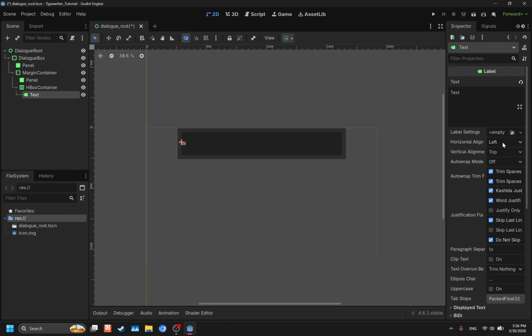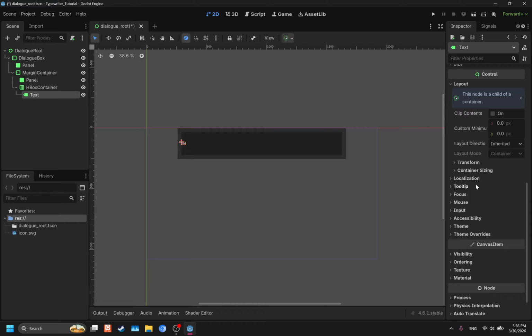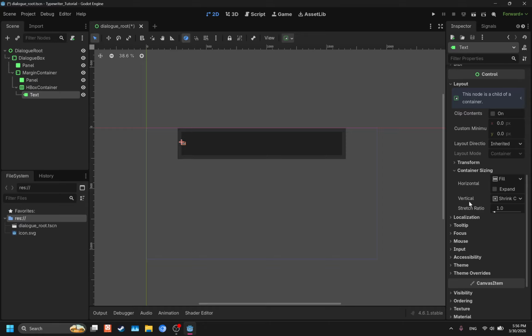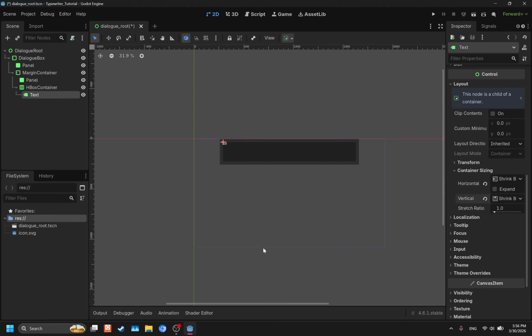So make sure you clicked on the label and that you're at the inspector here. First of all, we're going to go to layout. And then we're going to go to this drop down called container sizing. There are 2 options here. You don't need to worry about stretch ratio. Horizontal and vertical. You go to the drop down there and you click shrink begin for horizontal. Don't worry about the expand checkbox there. And go to vertical and also make it shrink begin. Now that allows for the text to be at the top left where it should be.